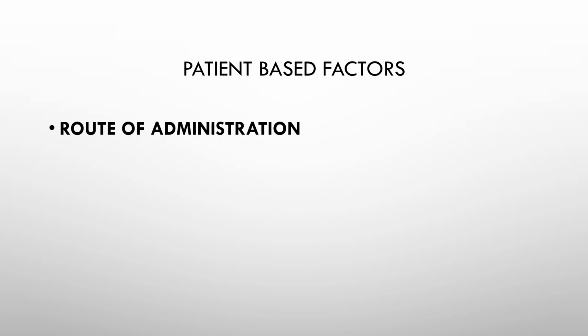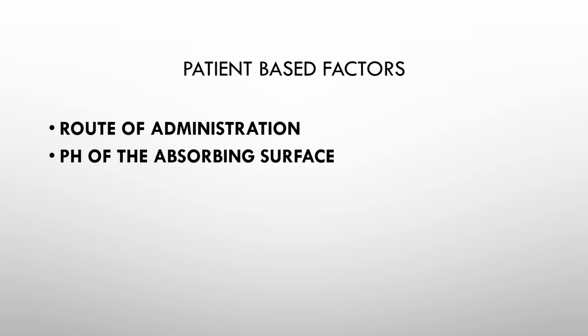Now, if you talk about the patient-based factors, they are routes of drug administration. And you all know that, of course, rapid absorption is seen with the routes which are given through the parenteral route, and the pH of the absorbing surface. As I told you earlier, if the acidic or basic drug is exposed to the same pH as their nature, then there would be more rapid absorption.